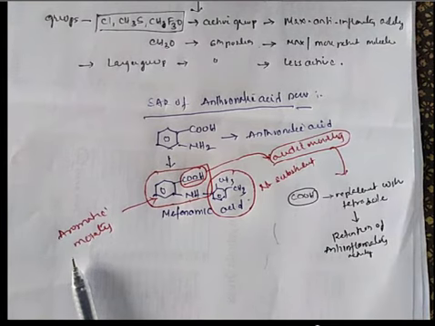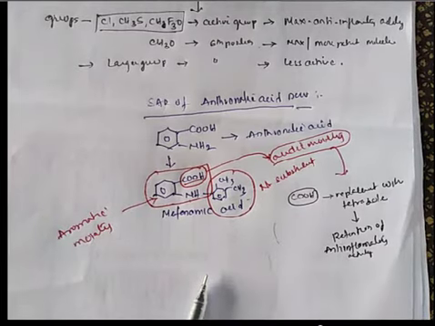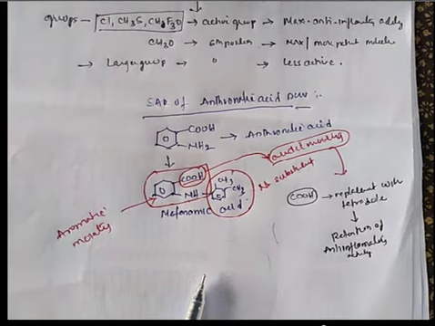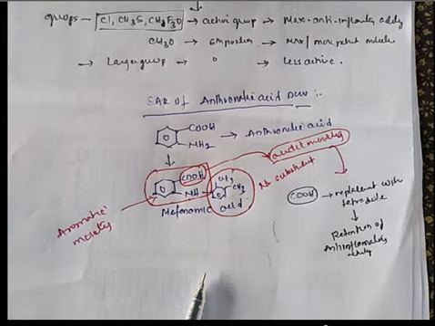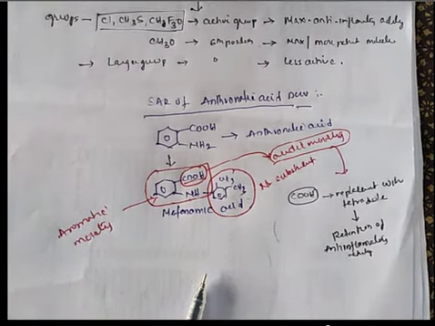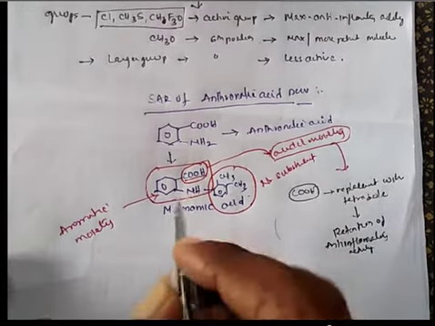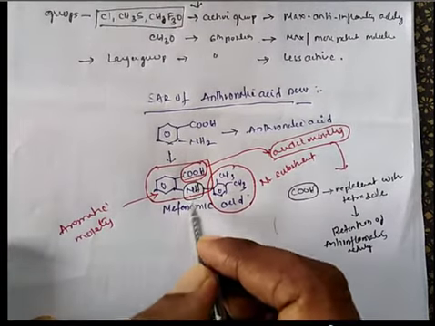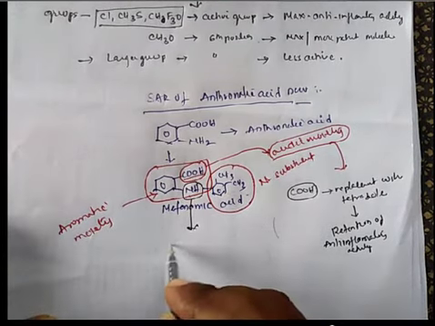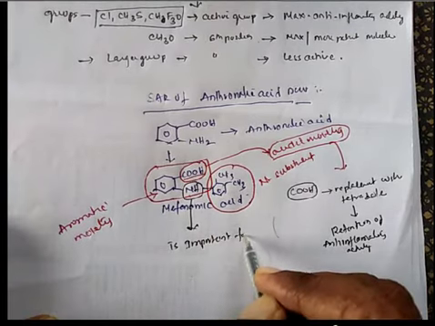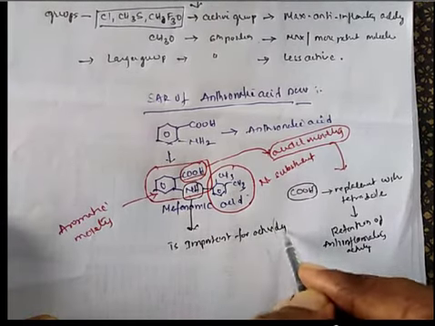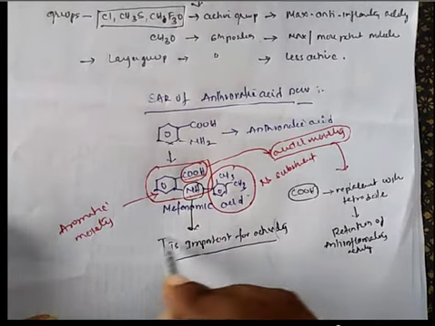So this is about the acid moiety. There is one important point: the NH group is important for activity, along with the acidic function and aromatic function.